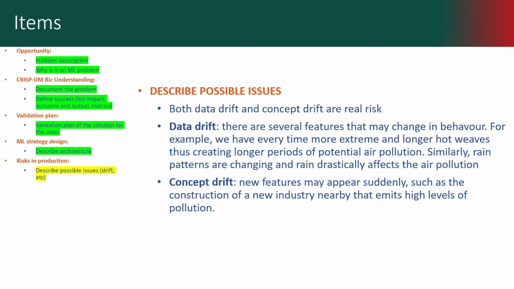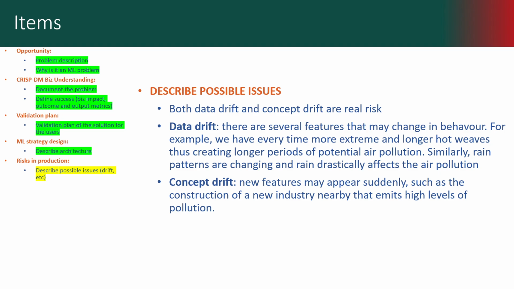Finally, in terms of possible issues, the model performance can degrade quite easily due to data drift and concept drift. Data drift may be a change in behavior of some features, such as, for example, temperature patterns and behavior changing month after month and year after year due to climate change. Similarly, rain patterns are changing as well, so we have to adapt to this change by constantly retraining the model.